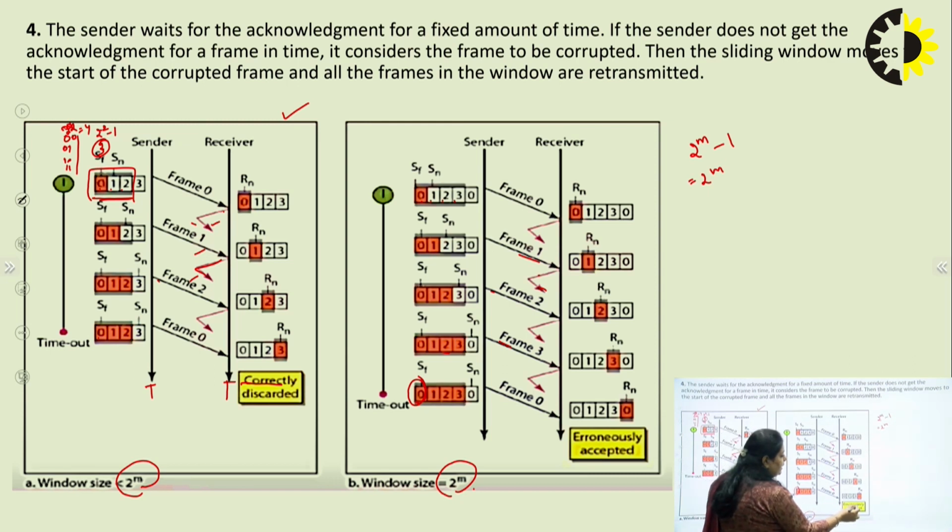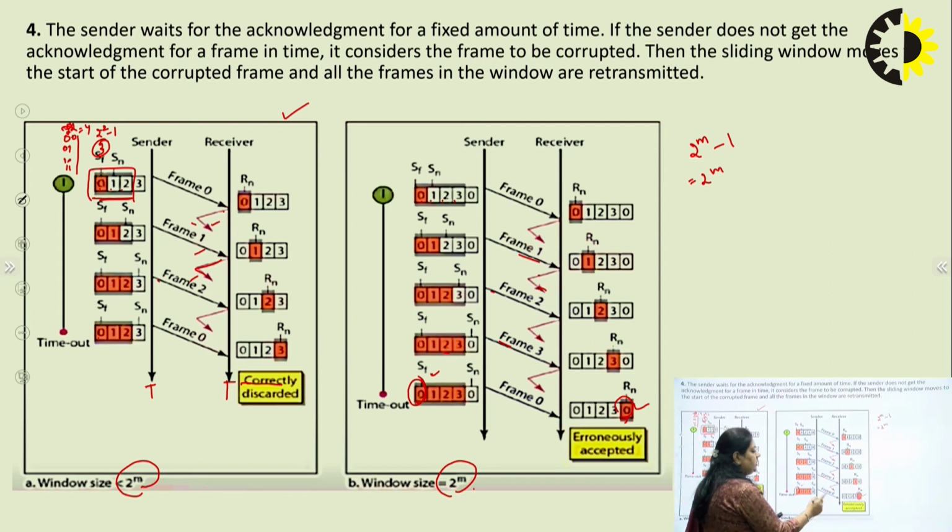Now, at the receiver side, it has already sent all the acknowledgements, so it is expecting the next frame, that is 0. The sender sent frame 0, so it will accept that frame, because the sequence number is 0 here and the sequence number is 0 here. But this was erroneously accepted. That means the wrong frame is accepted here. It is expecting the next frame, but the sender is sending the previous frame which was already accepted by the receiver.